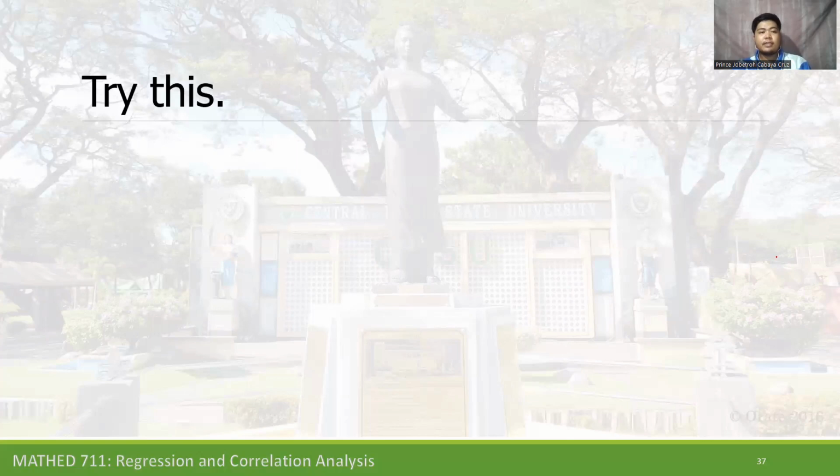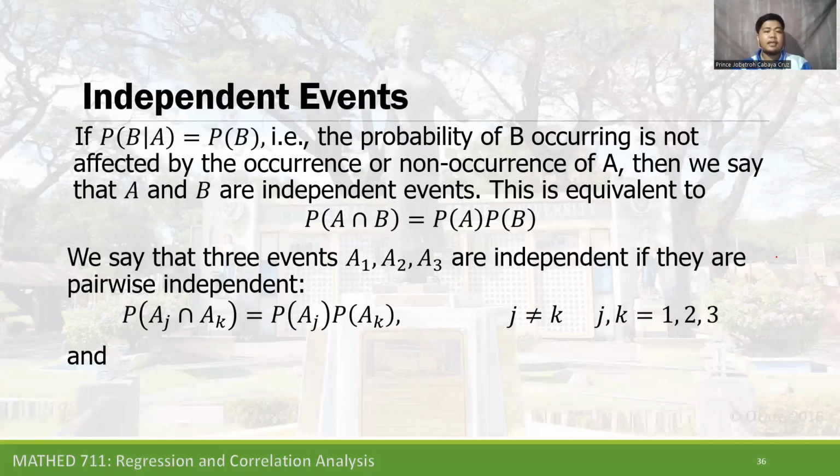Okay, I hope you understand independent events. Remember that in independent events, the probability of occurrence of the first event does not affect the occurrence of the second event.